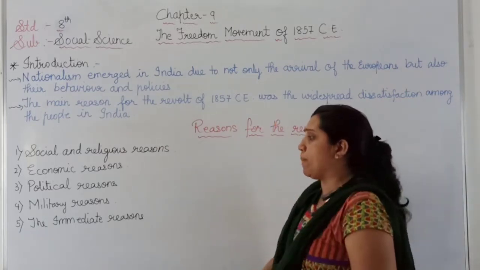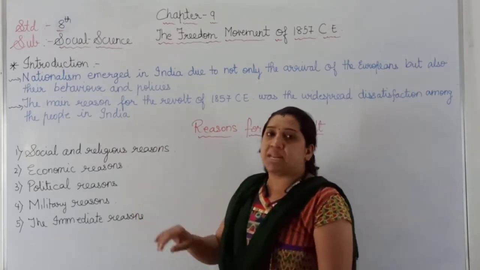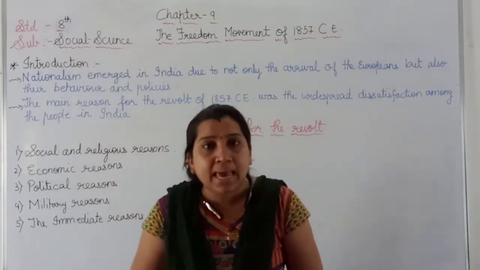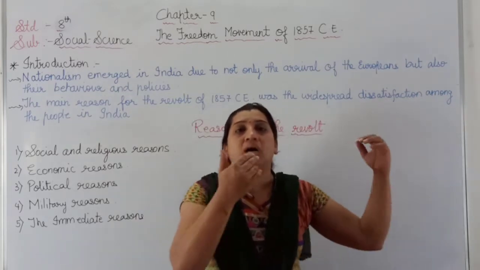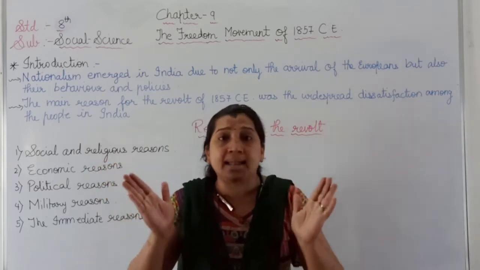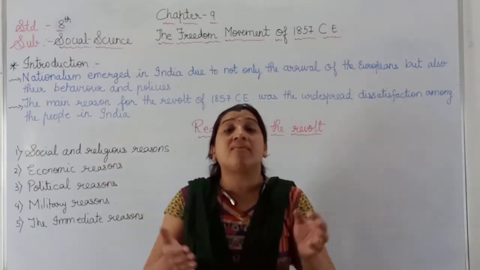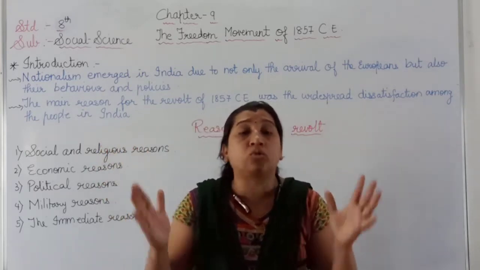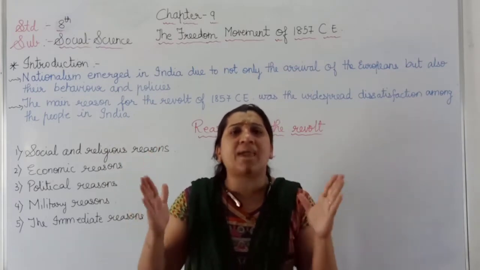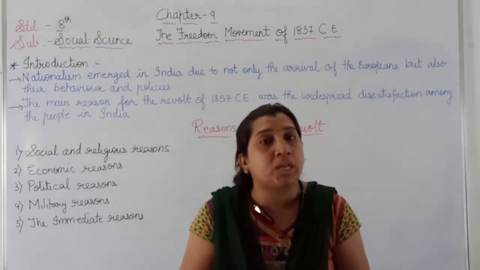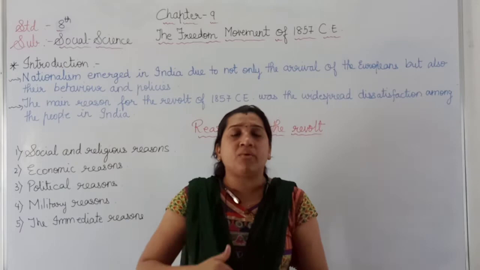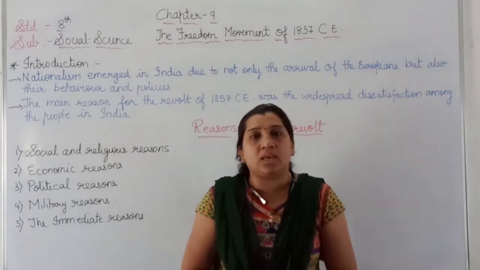Now the fourth topic, that is the military reason. In our country India, during the early ages and nowadays also, we have a great strength of population.